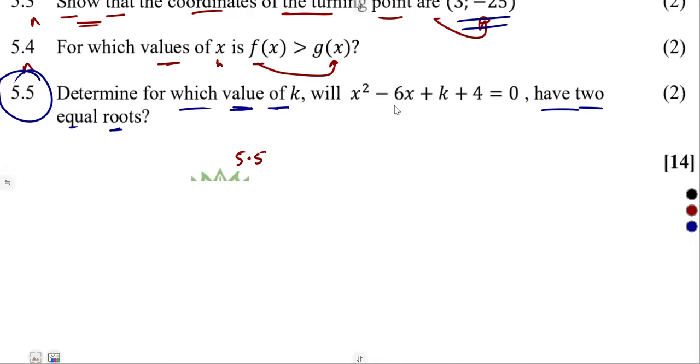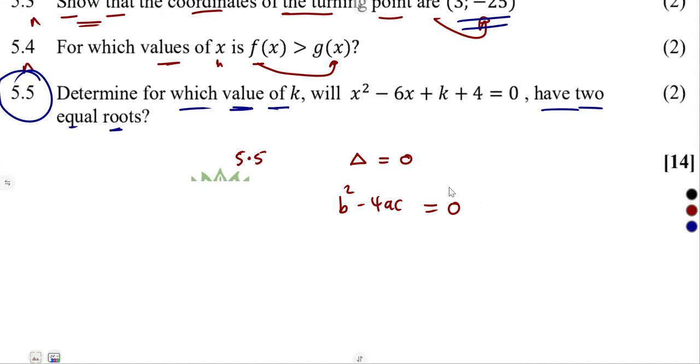For us to have two equal roots, our discriminant must be exactly equal to 0. We are referring to b squared minus 4ac must be exactly equal to 0.